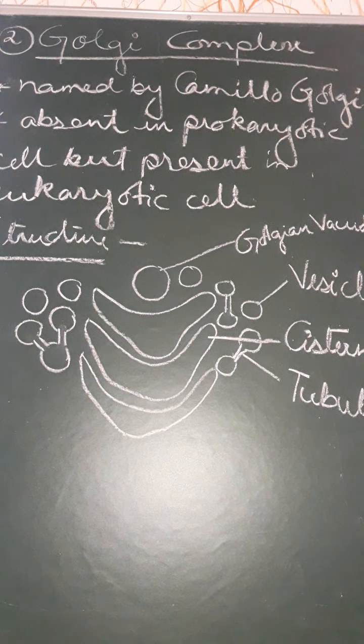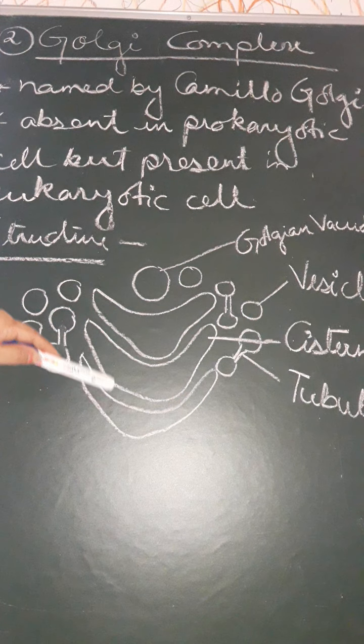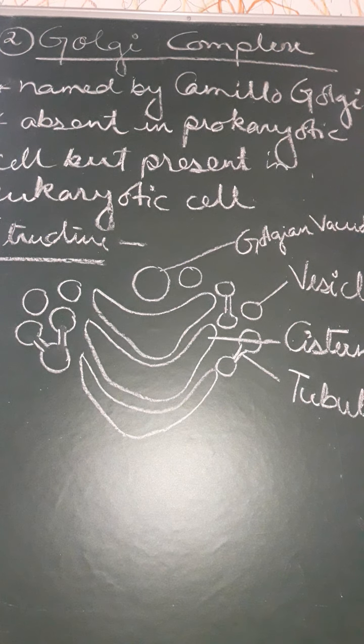Now, when we are studying the plant cell, the Golgi apparatus is formed of a number of unconnected units which are known as dictyosomes, and they basically help during cell wall formation. Now the structure consists of cisternae, tubules, vesicles and vacuoles. You can see that some sac-like structures are present. These are the long sac-like structures which are arranged in a stack, and they are known as cisternae or sacules.